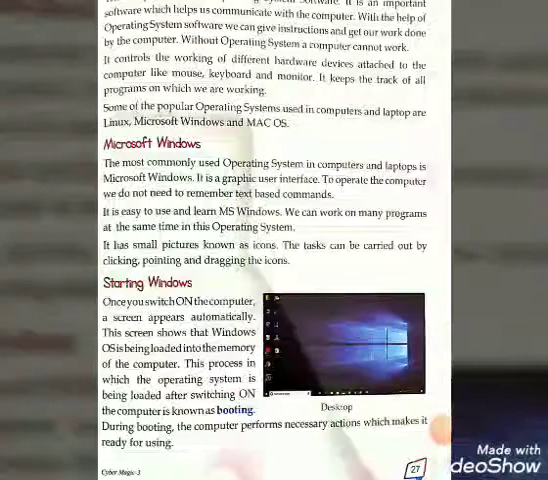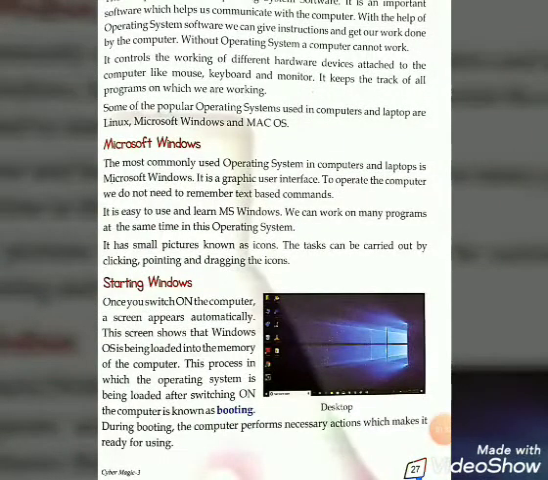We know that the computer runs on computer system software. It is an important software which helps us communicate with the computer. With the help of operating system software, we can give instructions and get our work done by the computer. Without operating system, a computer cannot work. My dear students, it is very important.